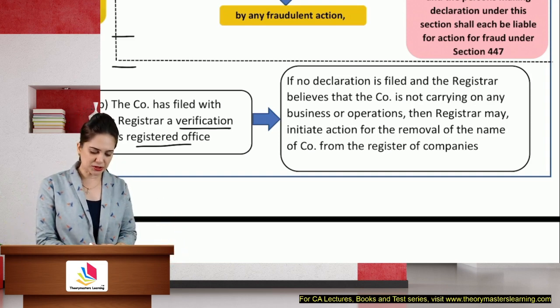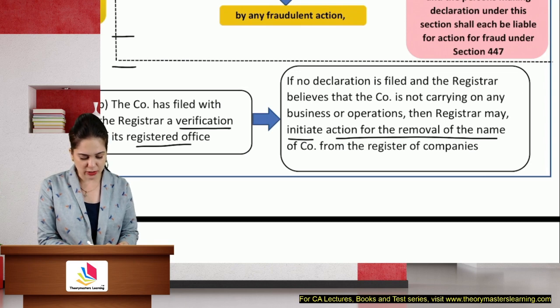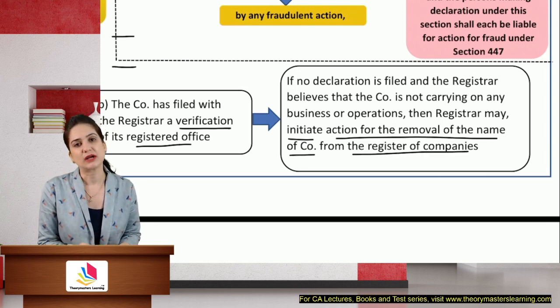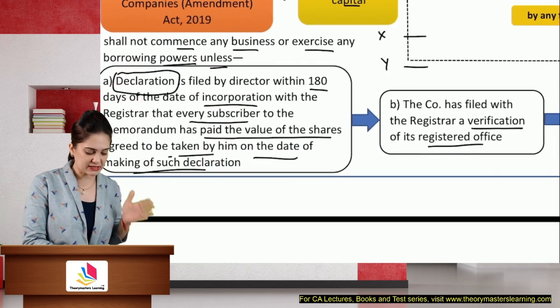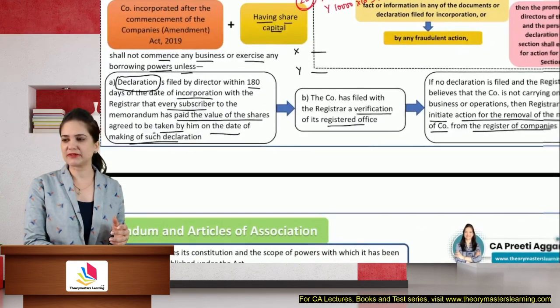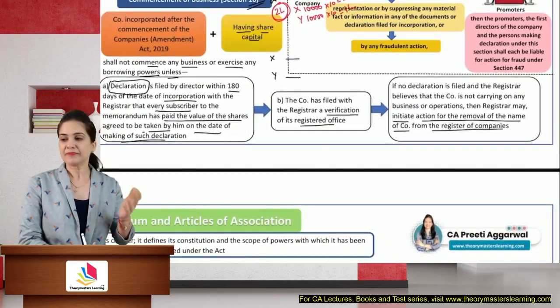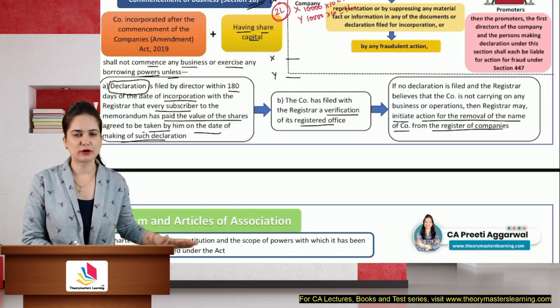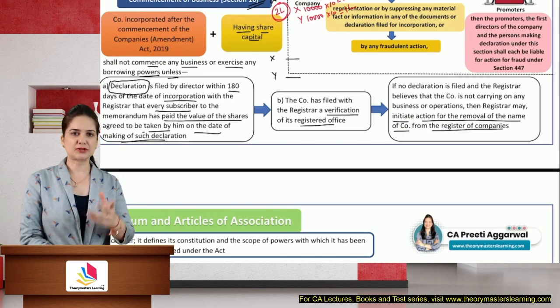If no declaration is filed, and the registrar believes that the company is not carrying on business or operation, then they may initiate action for removal of the name of the company from the register of companies. So your name can be removed if you do not file this declaration and you do not submit a proof of your registered office. So if ROC has reasons to believe that maybe you're not carrying on the business because you're not submitting these documents, then he may take action for removal of the name of the company from the register. So it will be as if you are an unregistered company.